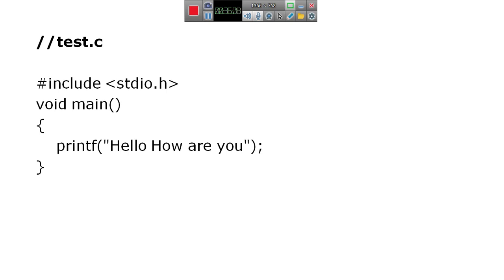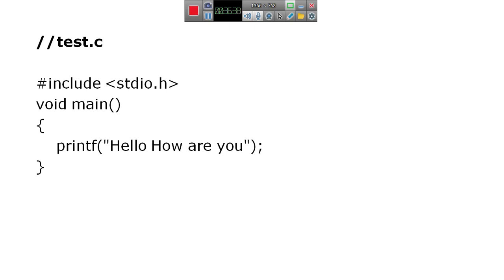Here I am specifying main as void, which means that it does not return any value. In that I have mentioned a predefined function, that is printf hello how are you.